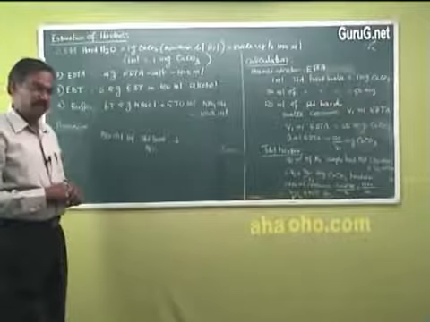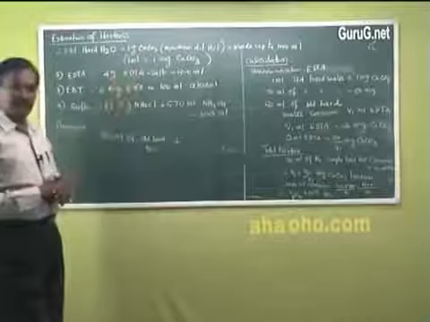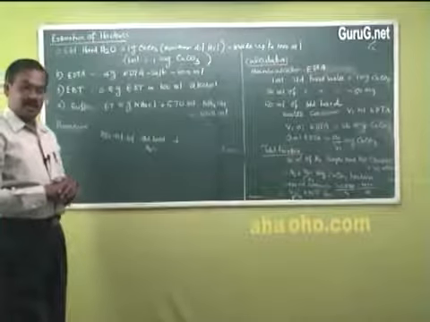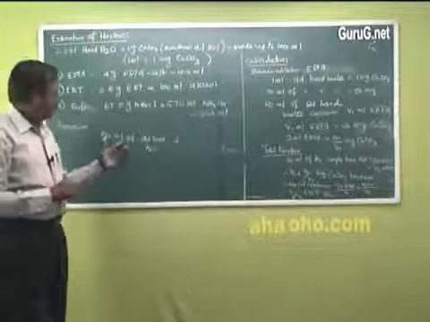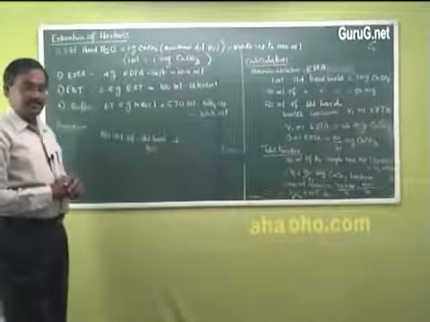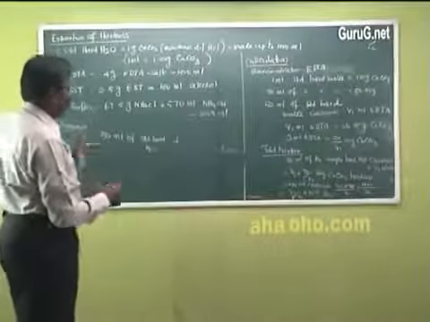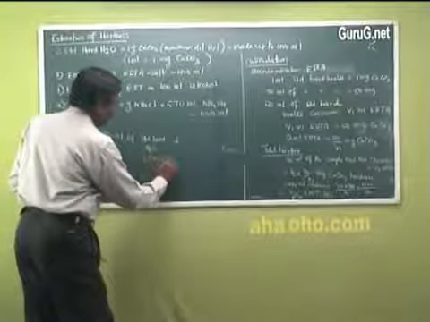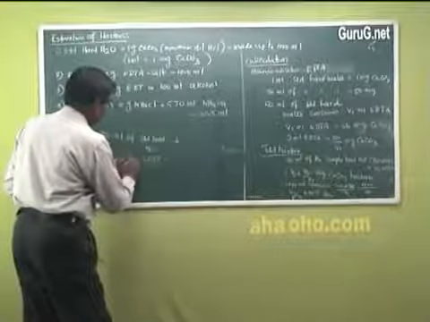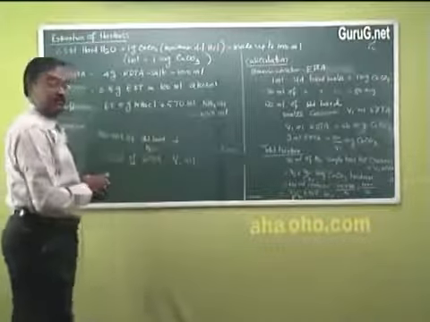The solution becomes wine red in color, which is titrated with EDTA taken in the burette, and the end point is the color change from wine red to green. That is the end point. And the volume of EDTA consumed is V1 ml.